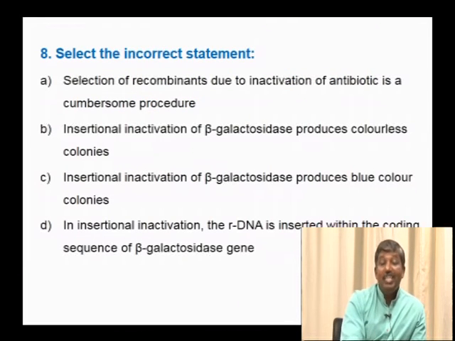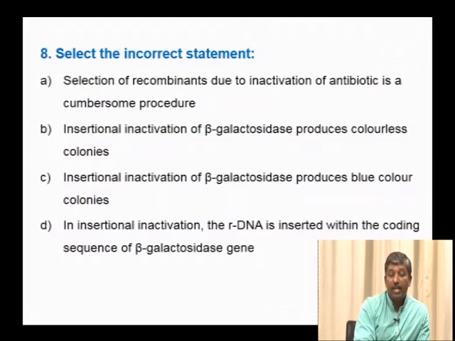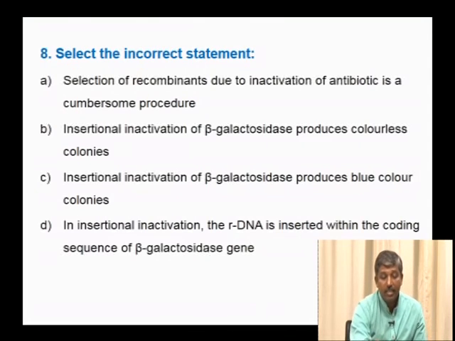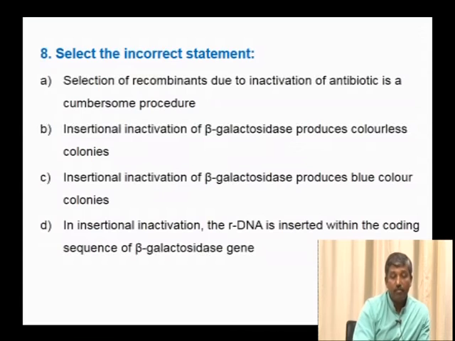Next, select the incorrect statement. Selection of recombinants due to inactivation of antibiotic is a cumbersome process. Obviously, antibiotic resistance selection is a tedious or lengthy process. Insertional inactivation of beta galactosidase produces colorless colonies. This is also a correct statement. Insertion inactivation of beta galactosidase produces blue color colonies. In insertional inactivation, the recombinant DNA is inserted within the coding sequence of the beta galactosidase gene.